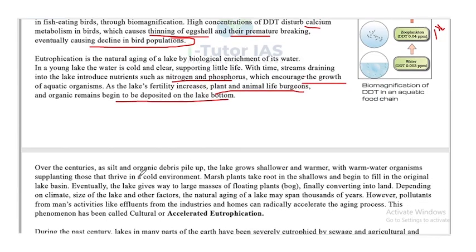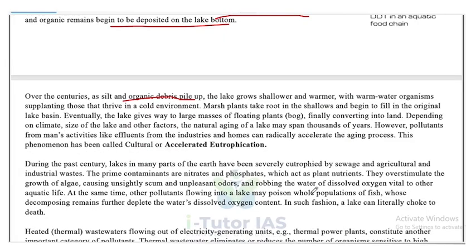Over the centuries, as silt and organic debris pile up, the lake grows shallower and warmer, with warm water organisms supplanting those that thrive in cold environments. Marsh plants take root in shallows and begin to fill in the original lake basin. Eventually, the lake gives way to large masses of floating plants like bogs, finally converting it into land.